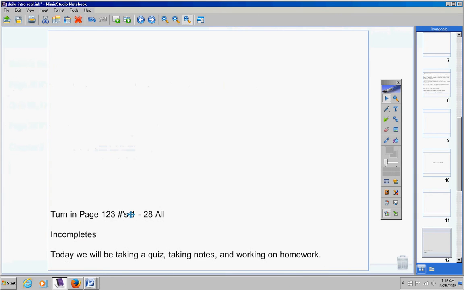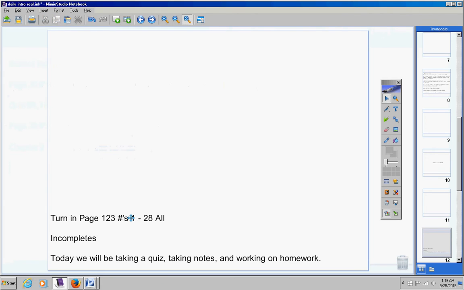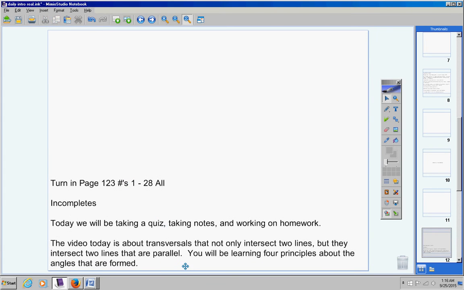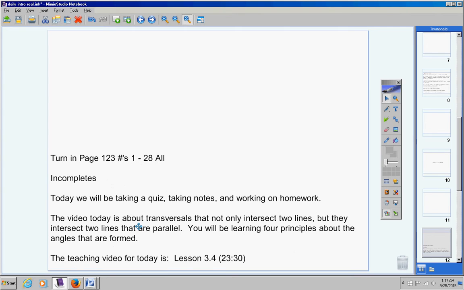Today we're going to be taking a quiz, and then taking notes, and then working on homework. The video today is about transversals, which is what we looked at yesterday, but they're not intersecting any two lines. They're intersecting two lines that are parallel. And you're going to be learning 4 principles today about the angles that are formed when a transversal intersects two parallel lines. The teaching video for today is called Lesson 3.4. It's about 23 minutes long.